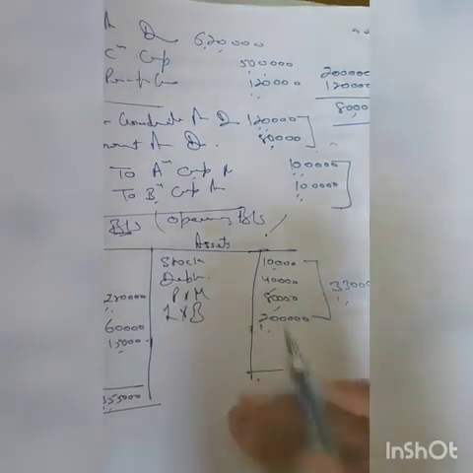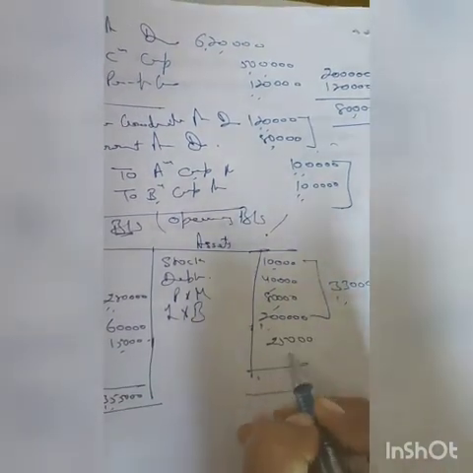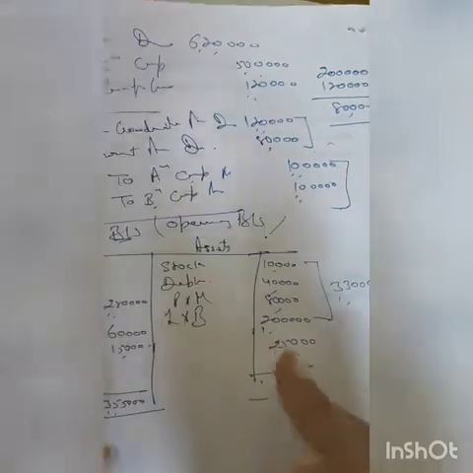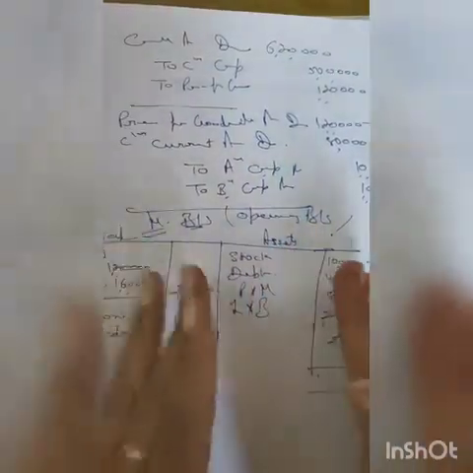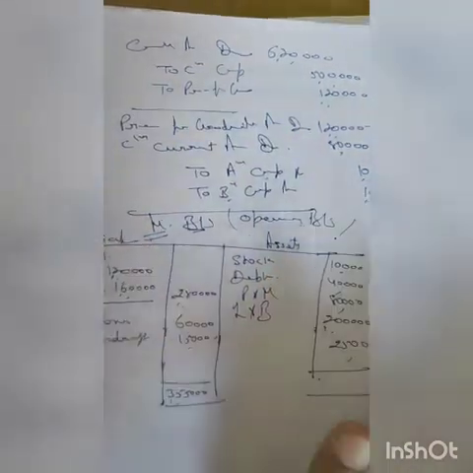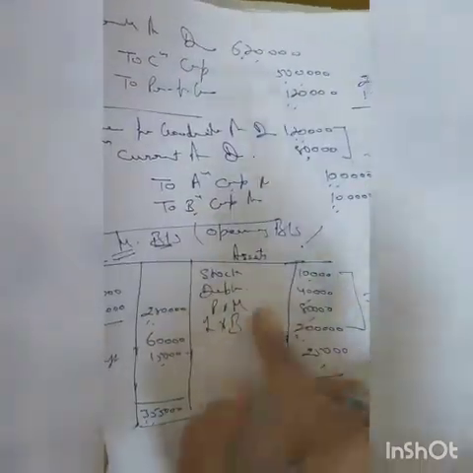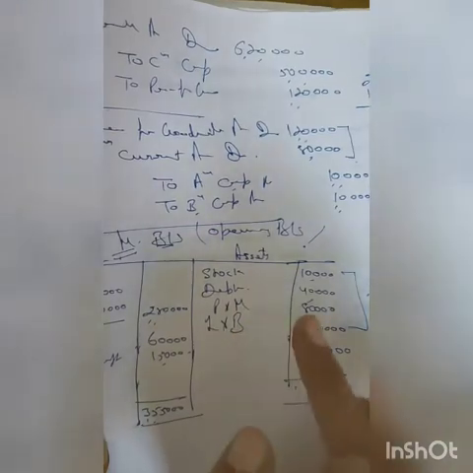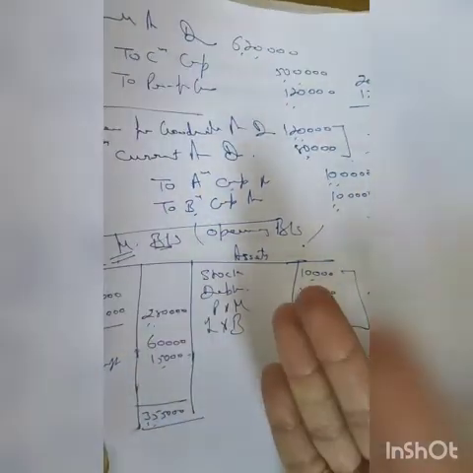It is short here, isn't it? How much short? It's 25,000, right? So we write this 25,000. This is the way we prepare the memorandum balance sheet. Quite possible that some figure is missing, and they have given us a hint. The hint is given that apart from the cash, these are the assets of the firm. Means we have a lot of assets still.